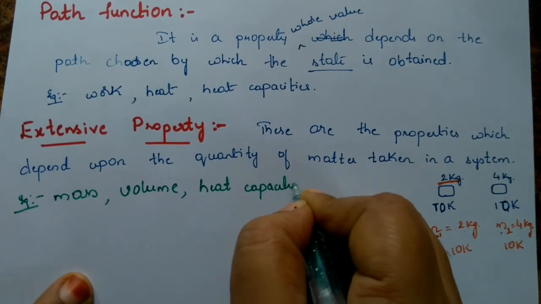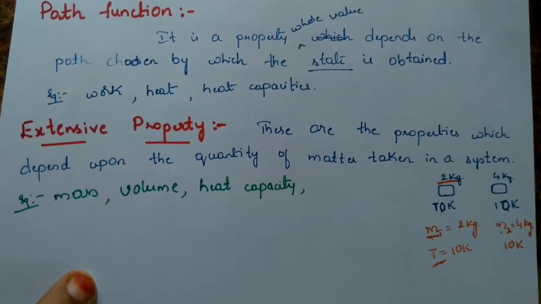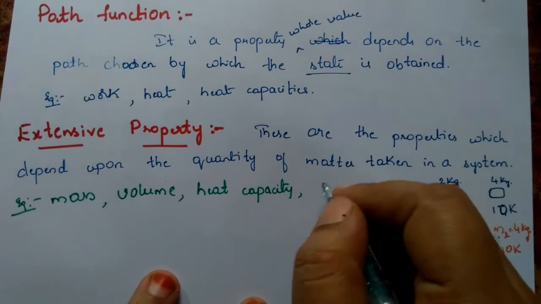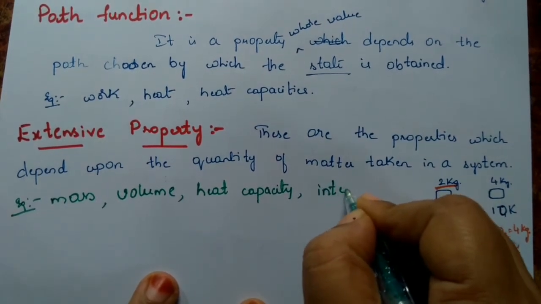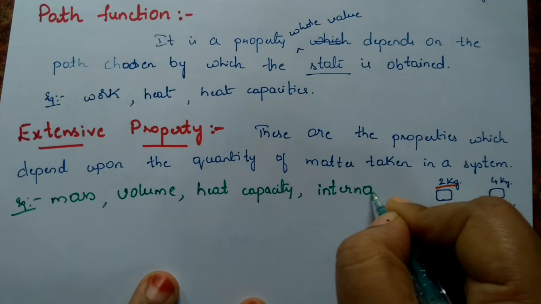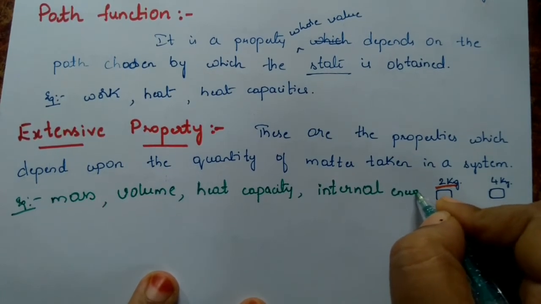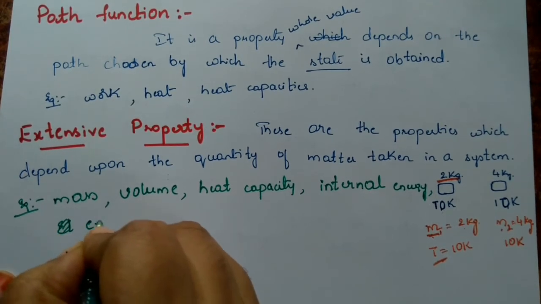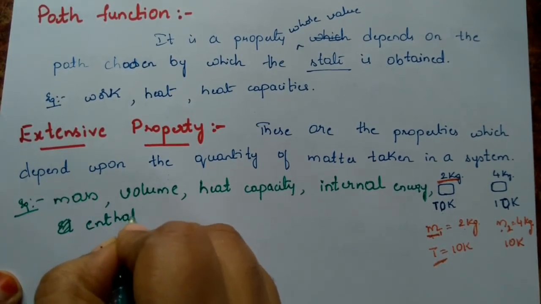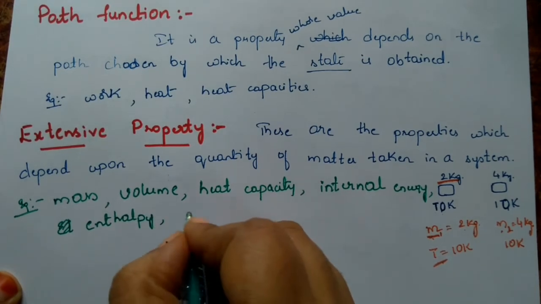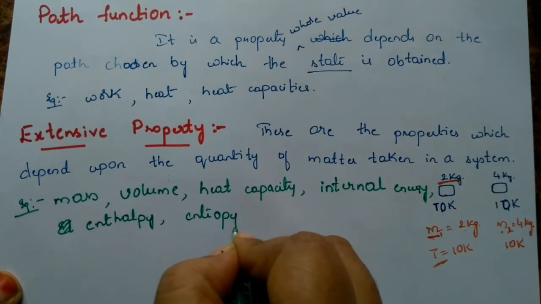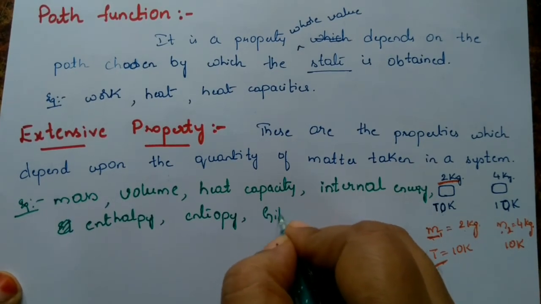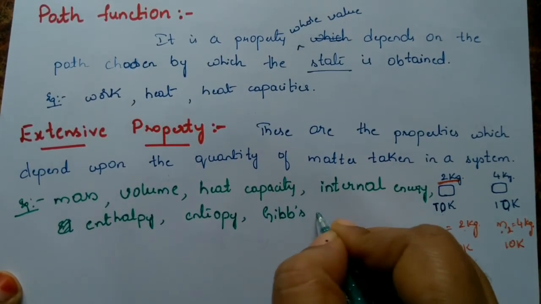What is heat capacity? In our further classes we can discuss. Heat capacity is changing, internal energy, enthalpy, entropy. I'll write all that. All these are the things which we are going to discuss in our further classes: internal energy, enthalpy, entropy, Gibbs free energy.